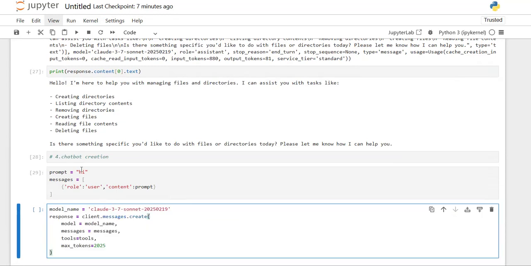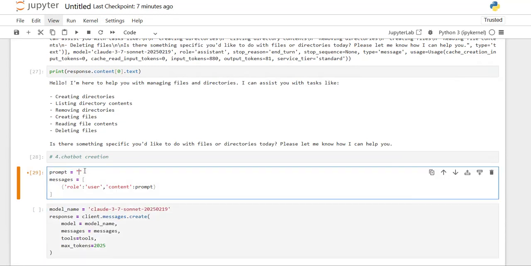So let's re-ask this model, like, what files or folders are present inside the tmp folder, right?